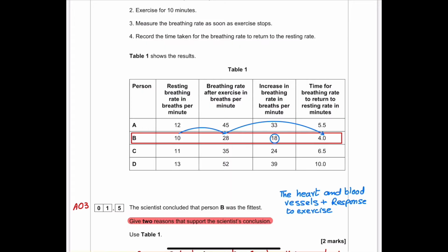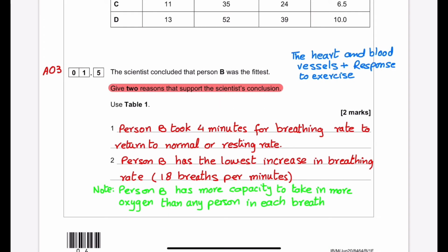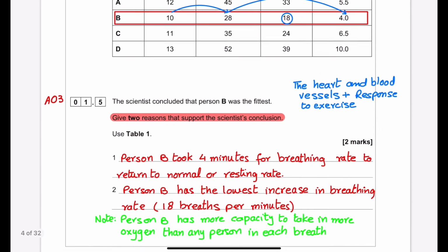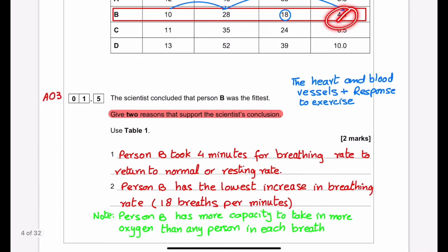Person B took 4 minutes to return to the normal breathing rate. The model answer is person B took 4 minutes for breathing rate to return to normal or resting rate, which is given here. Person B has the lowest increase in breathing rate, that is 18 breaths per minute, which is given here.